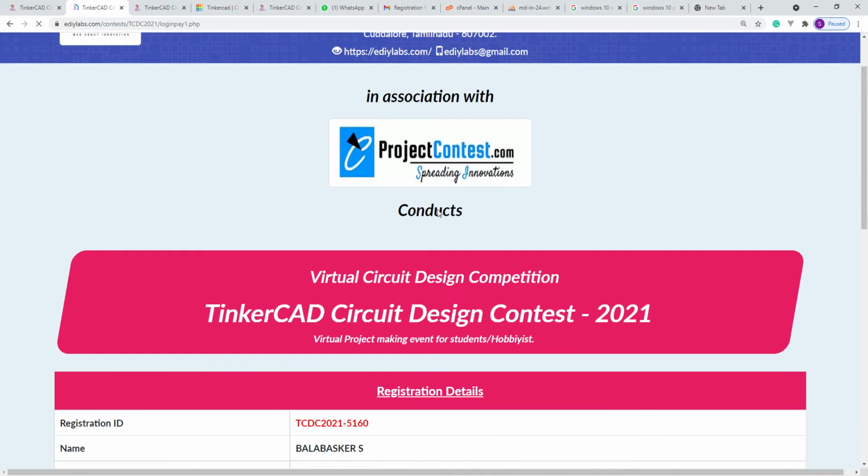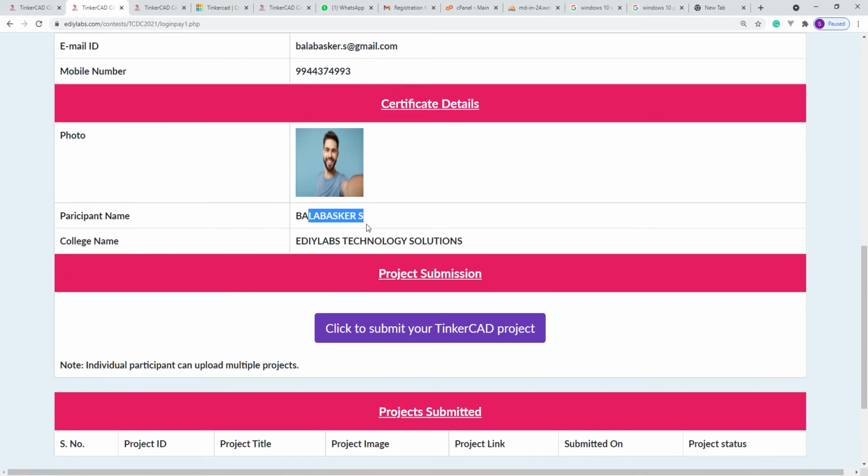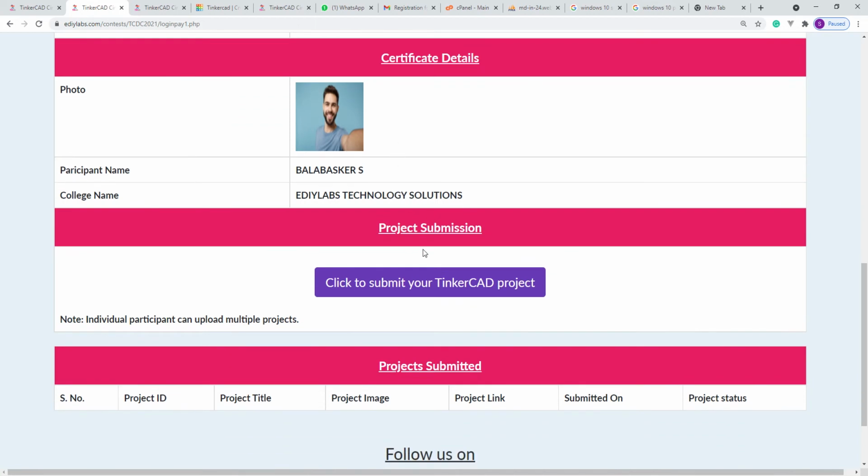Once your photo gets uploaded, that will be reflected over there. See, your photo has been successfully updated in the database. Here you can see your passport size photo is uploaded. Hereafter you can't upload it again. This is a one-time thing, so choose a proper photo and upload it. This is your name and your company or institution name. If you have none, you can type nil or not applicable. Okay, so this is the second part.